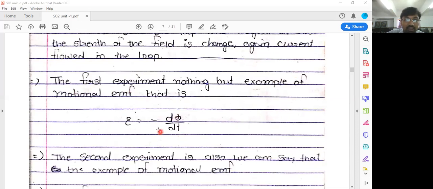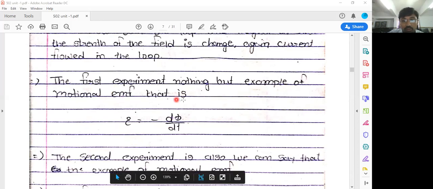In the earlier video lecture, we have seen the motional EMF, in which a wire loop is moved with some speed, and due to this motion, EMF is induced in the wire loop. This is the motional EMF. So the first experiment is also the case of motional EMF, and in this wire, EMF is induced. It can be calculated using this formula, E is equal to minus d phi by dt.